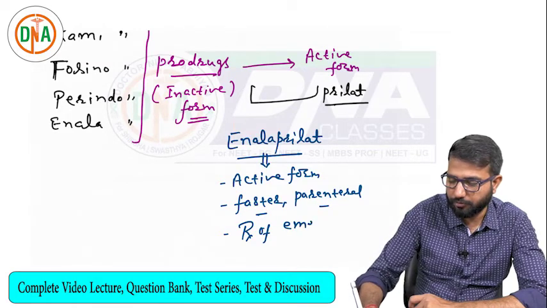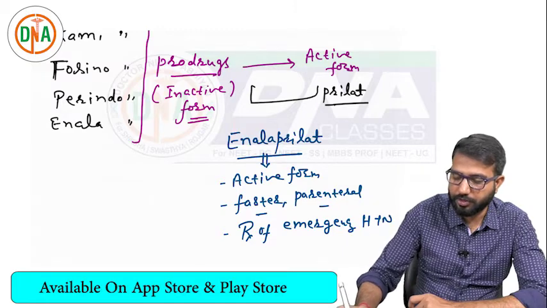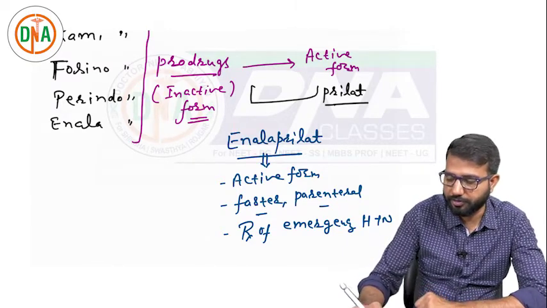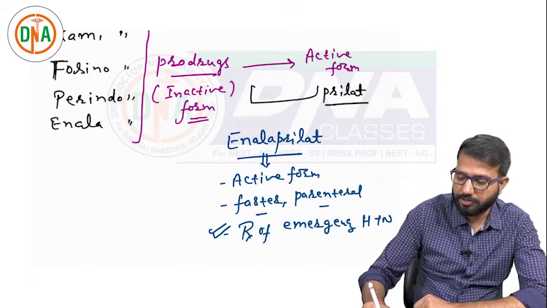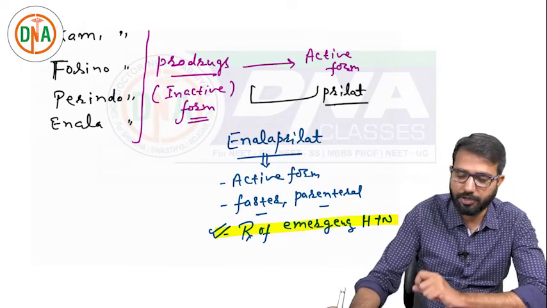In treatment of emergency hypertension, we can use enalaprilat, but it is not available in India. Only in European countries it is available. So this is one important thing which has been asked: which ACE inhibitor can be used in emergency hypertension? That is not enalapril, that is enalaprilat.